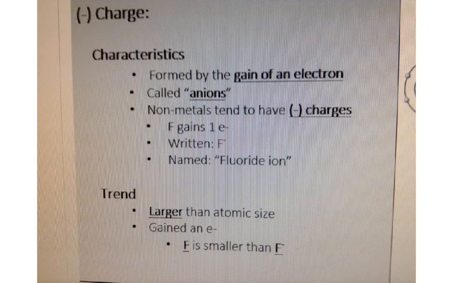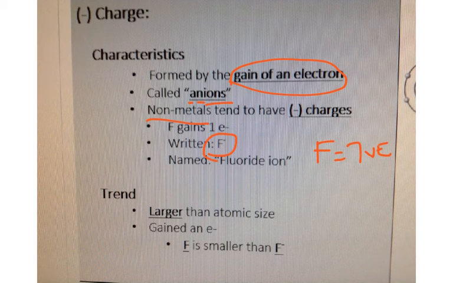All right, a negative charge comes from gaining an electron. And we learned that too from the previous unit. These are called anions, a negative ion. And nonmetals tend to have negative charges. Why? If you look at fluorine, fluorine has 7 valence electrons. And so it can either gain 1 or lose that 7th. So what is it going to do? It is going to gain 1 to make 8. Remember, everybody either wants 8 or 0. Fluorine in this case will choose to gain 1, which means it gained 1 negative charge, so it now has an F minus 1. It is called a fluoride ion.